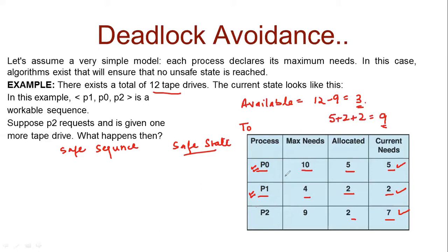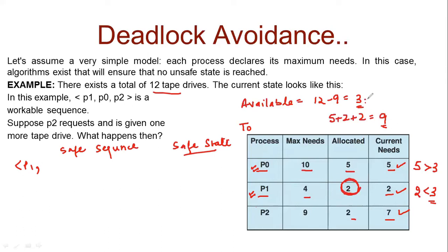So we will start with P0. We have just 3 available tape drives. Are we able to fulfill the need of P0? No. Why? Because its need is 5, which is greater than 3. P1 needs 2 tape drives to finish its execution, and that is less than 3. So we can allocate 2 tape drives to P1. So P1 can finish first. Now if P1 finishes, then it can release the resources that were initially allocated to it.